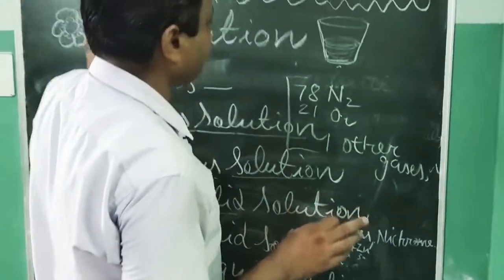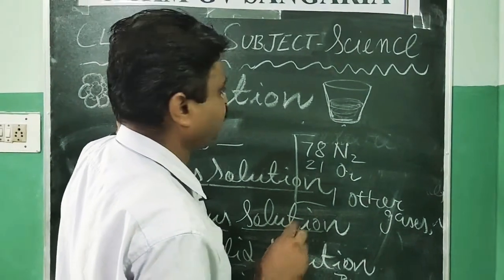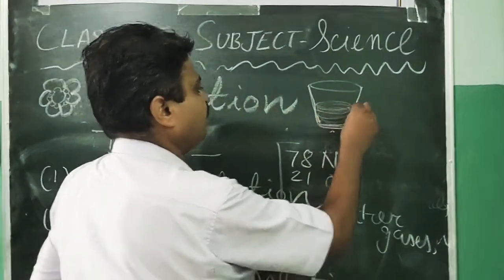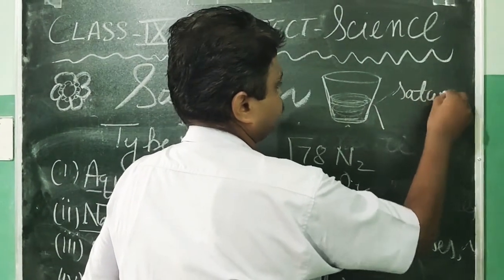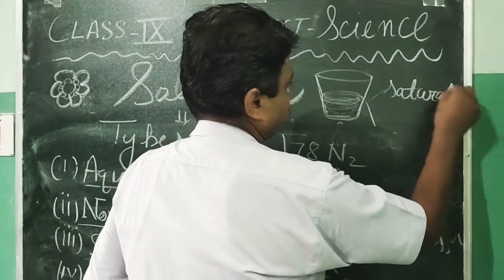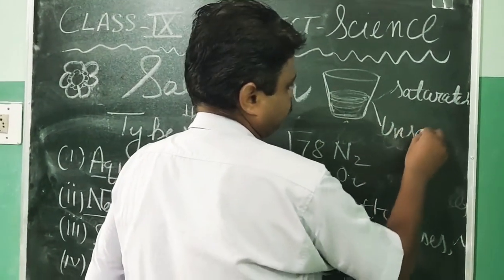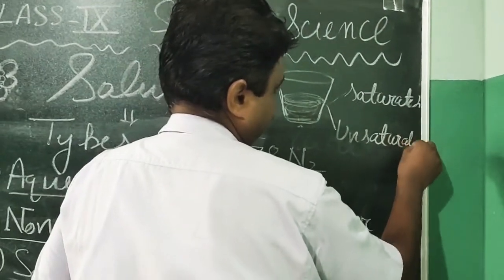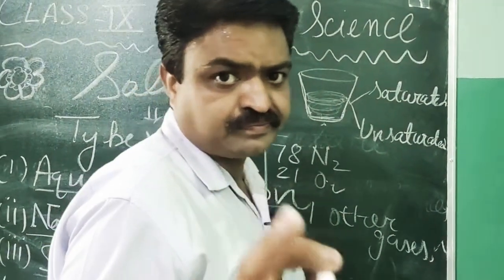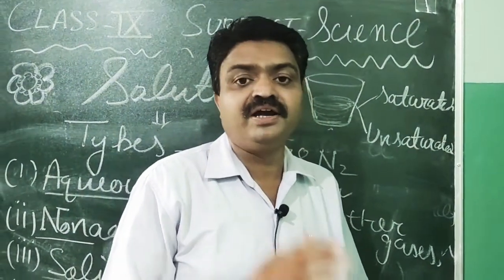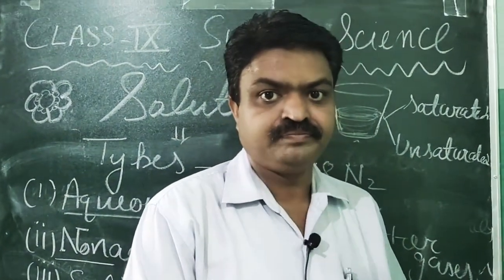Now, according to the quantity of the solute, there are two types of solution: saturated and unsaturated. Saturated solutions are solutions that have a large amount of solute.